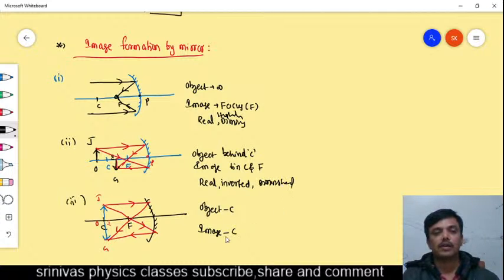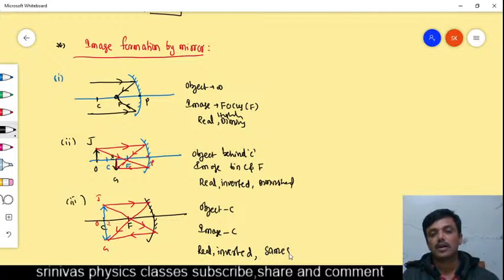You practice properly. Once again I am revising. The image is at C. Image and object are both at the same point. Then the image is real and inverted. Inverted means a reverse image forms. You see here, the image is real, inverted, and same size.